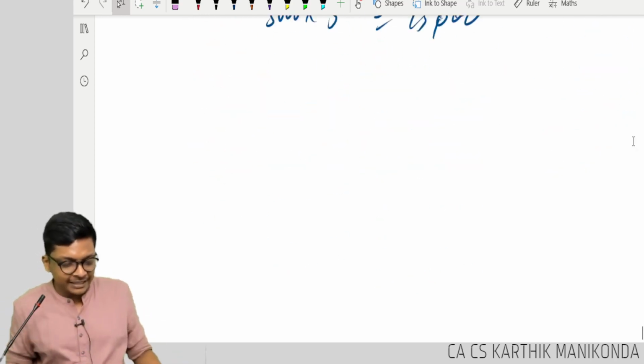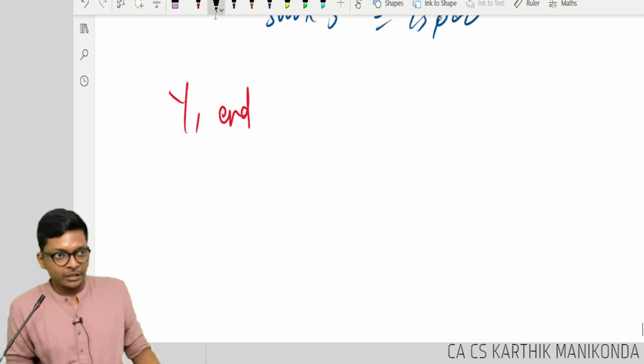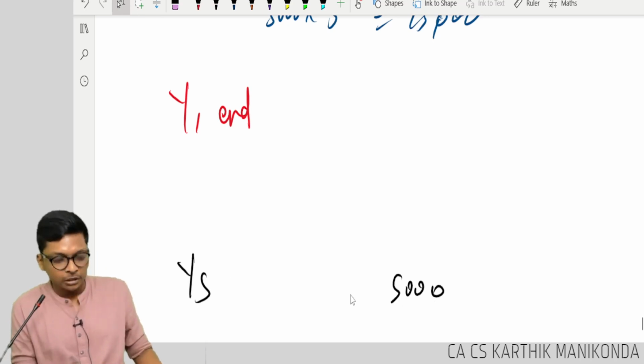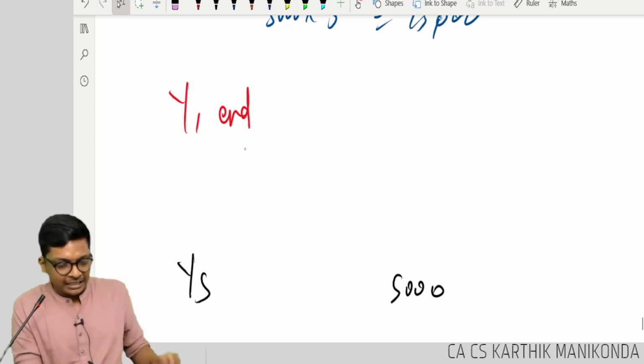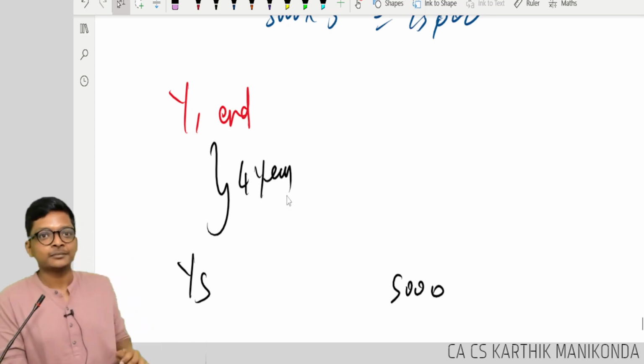I'm investing, let's say, at year 1 end. So it should become 5,000 in year 5. How many years are there? Year 2, year 3, year 4, year 5. That means you have to discount by 4 years in the first year.